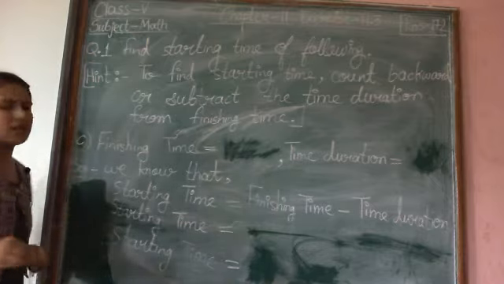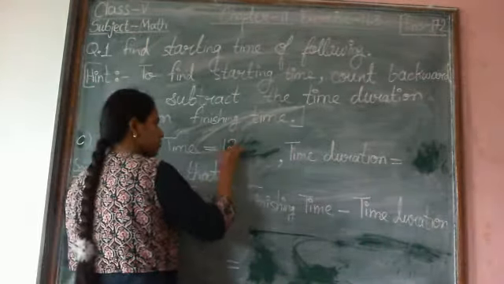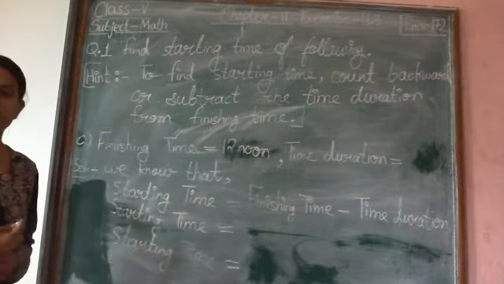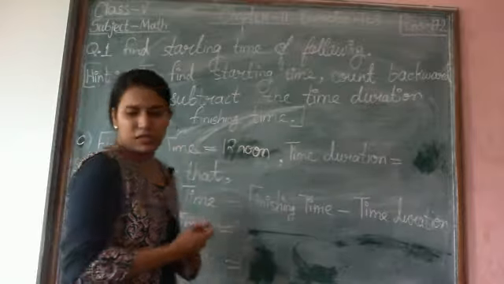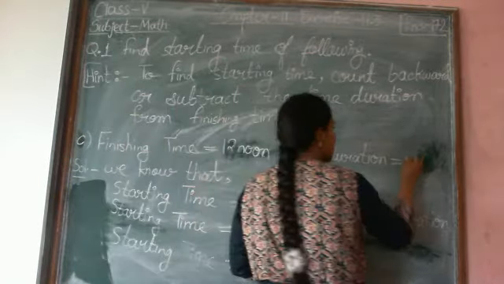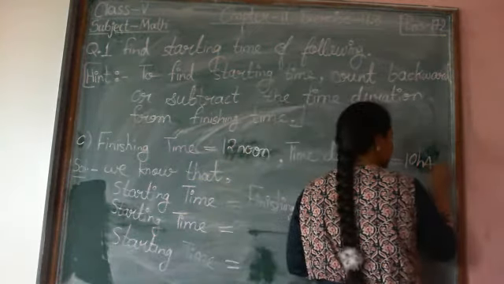Question number C. Finishing time given is 12 noon. Noon means 12 o'clock in the afternoon. Time duration given is 10 hours 48 minutes.